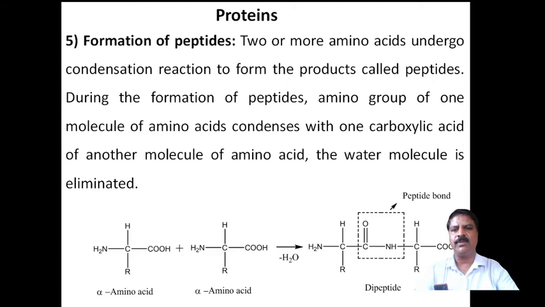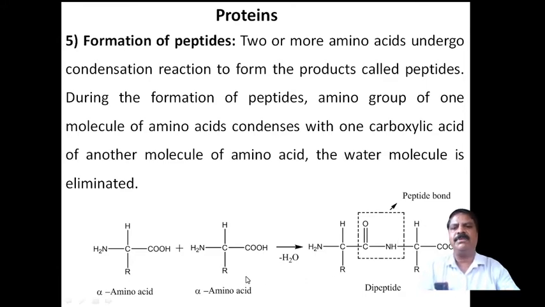Condensation reaction means when reactant A combines with reactant B to form product C with liberation of a small molecule, that is an ammonia molecule or water molecule or any small molecule, this reaction is called a condensation reaction. During this, between the two amino acids, the small water molecule is removed and the two molecules join together by using a bond called a peptide bond.